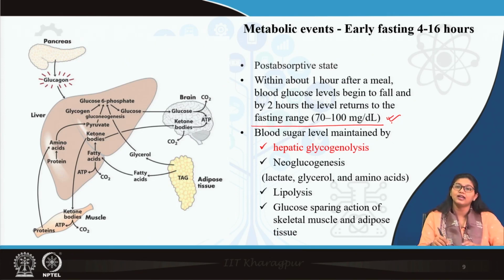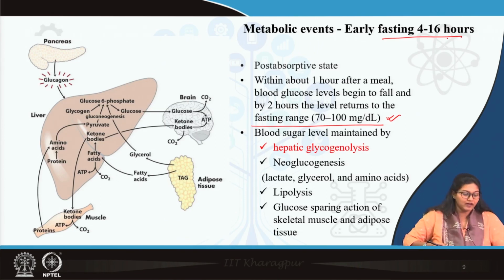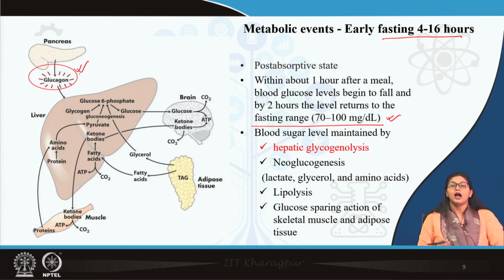So, this is the time when the cell is changing its phase from well-fed to fasting phase, and this early fasting phase remains for around 4 to 16 hours. And how is the blood glucose level maintained at this phase? Definitely by the hormone glucagon. And how does glucagon maintain this blood glucose level?